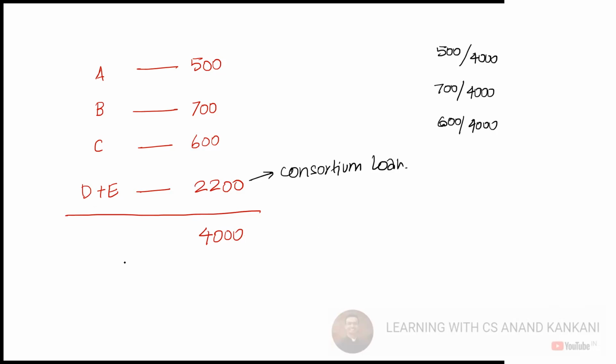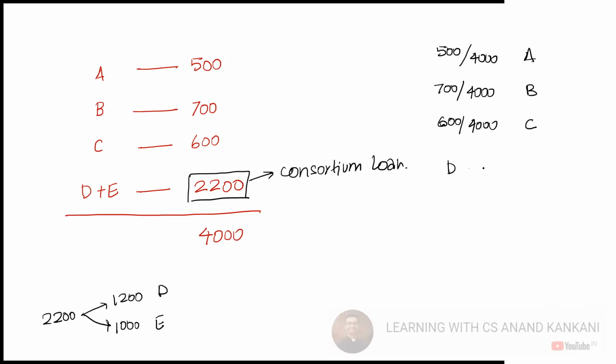Now, what about D and what about E? You will have to see what percentage of this loan was extended by D and what was extended by E. So let's presume of this 2200 loan, 1200 was extended by D and 1000 was extended by E. So what will be the voting right? This is for A, this is for B, this is for C. D will have a voting right of 1200 out of 4000 and E is going to have a voting right of 1000 out of 4000.